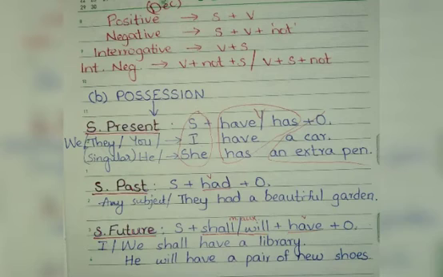For all singular subjects except I and you, we use has. She has an extra pen. I have a car. Coming to simple past, just a small difference: that verb have or has is changed into had. Subject plus had plus object. Had can be used after any subject. No difference in this case. When using had, we need not show any difference between the singular subjects or plural subjects. Any subject.